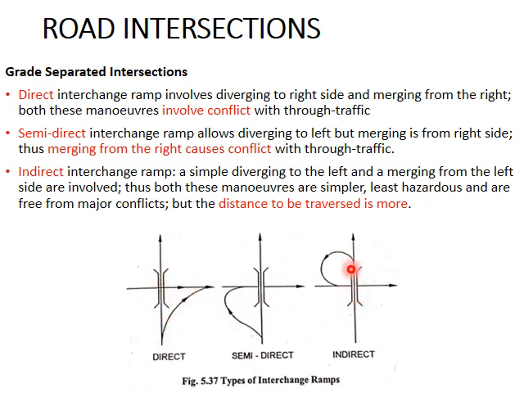But here the road lying above has to be crossed first, and then you have to traverse a circular path. So the distance traveled is more, but the merging process takes place at the left side of the road, with the same direction traffic. So there is no conflict while merging. So the smoothest operation is possible by indirect interchange ramps, since the merging process takes place at the left side or the same direction traffic side.